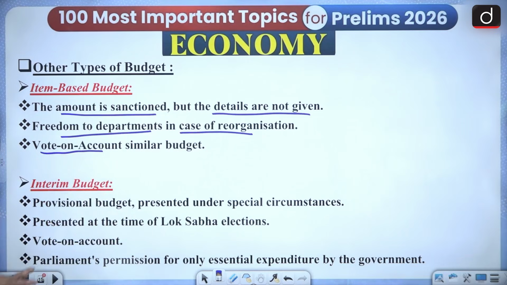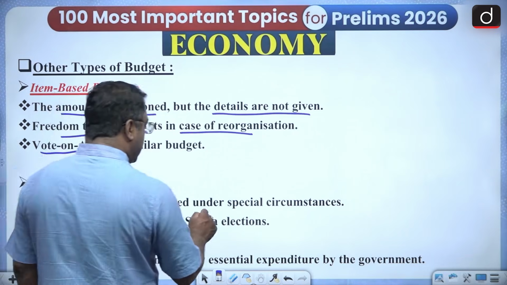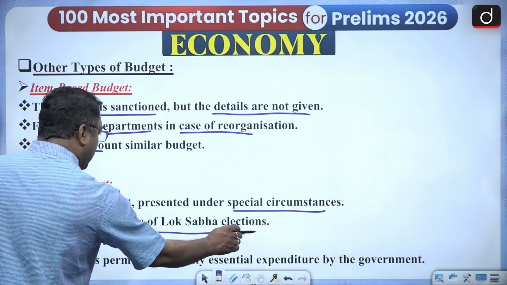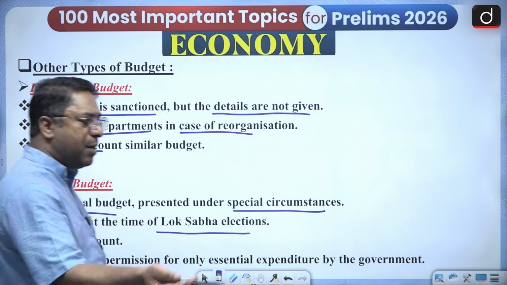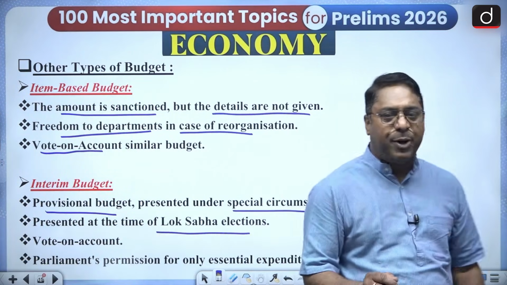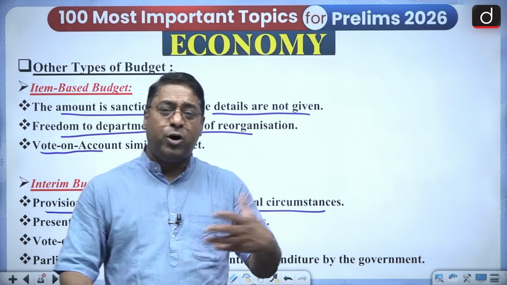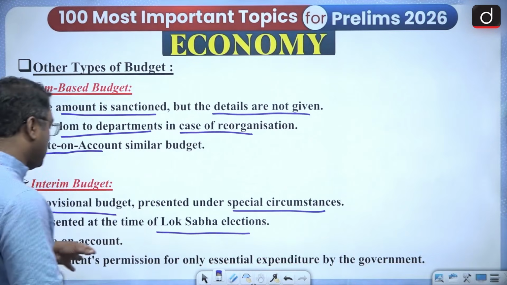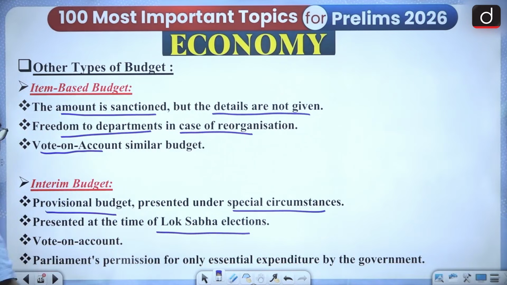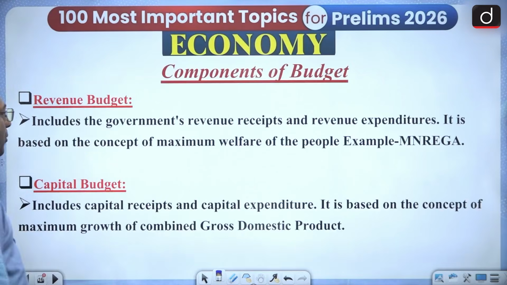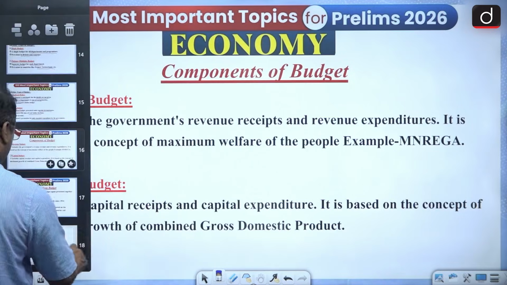Then there is an interim budget. Interim budget means a provisional budget which is presented under special circumstances. That is, it is presented during the Lok Sabha elections. For example, when the Lok Sabha elections are going to take place somewhere in March, April, before that, an interim budget is presented. Okay? And it carries Parliament's permission for only essential expenditure by the government. So this is it. And components, I did explain to you about the components and all.